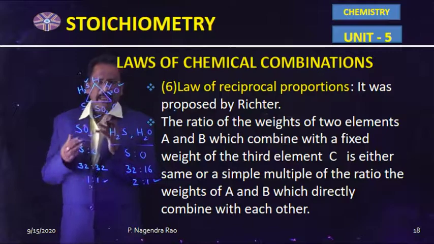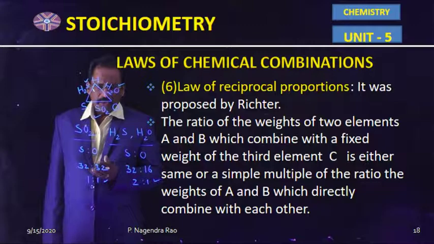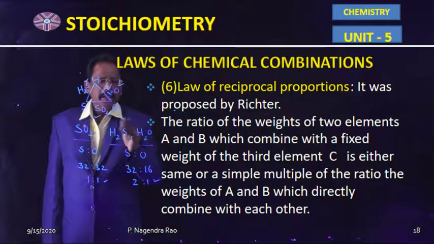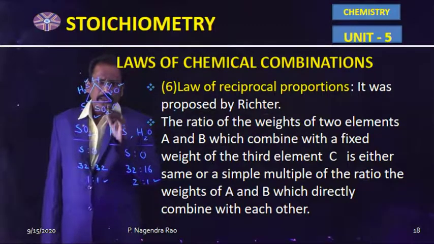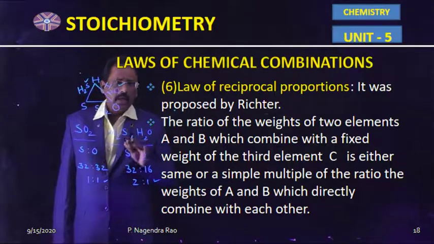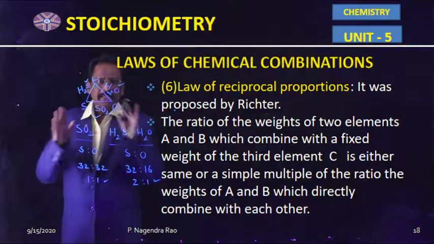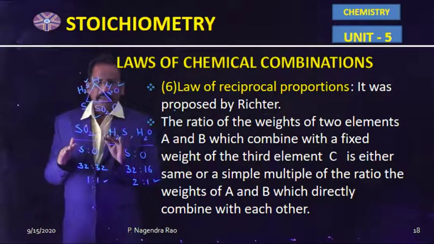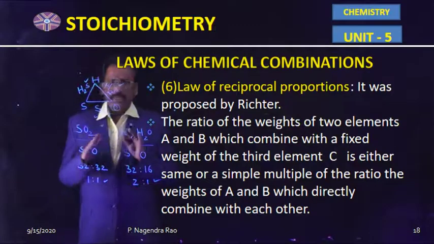They combine together, SO2 is formed. In SO2, the sulfur and oxygen ratio is 1:1, but in H2S and H2O, the sulfur and oxygen ratio is 2:1. So these two are in simple multiple ratio to one another. That means H2S, H2O, SO2 follow the law of reciprocal proportions. So up to now, the various laws of chemical combinations in the language of chemistry are completed.